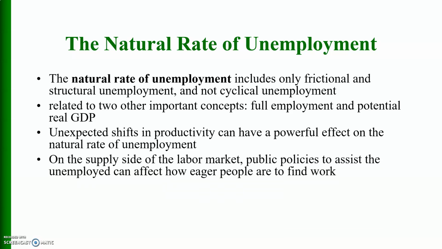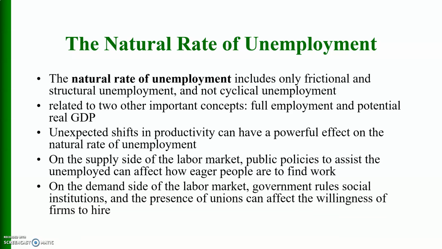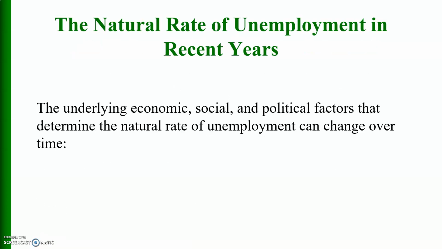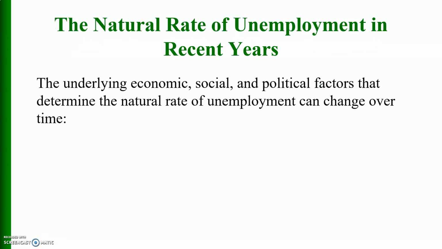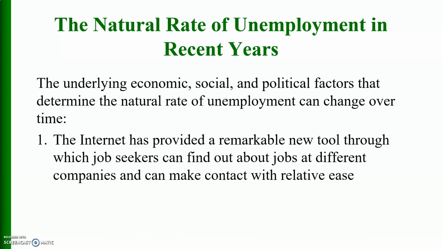On the supply side of the labor market, public policies to assist the unemployed can affect how eager people are to find work. On the demand side of the labor market, government rules, social institutions, and the presence of unions can affect the willingness of firms to hire. The underlying economic, social, and political factors that determine the natural rate of unemployment can change over time.